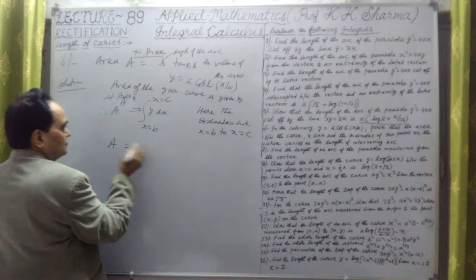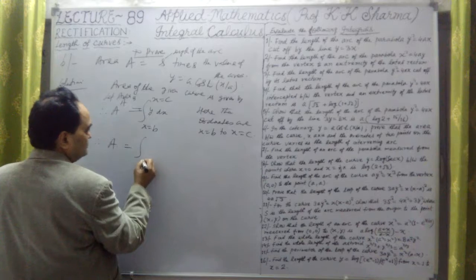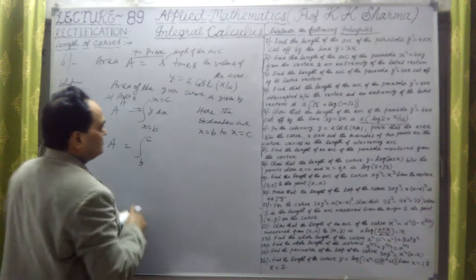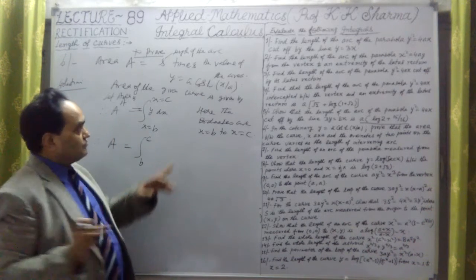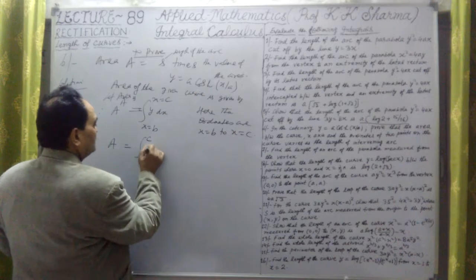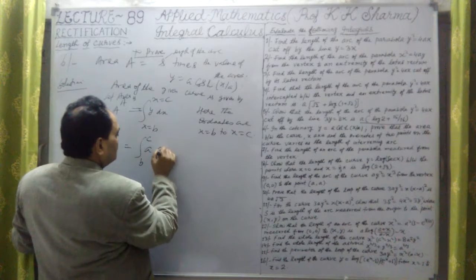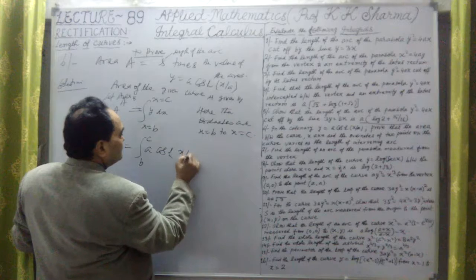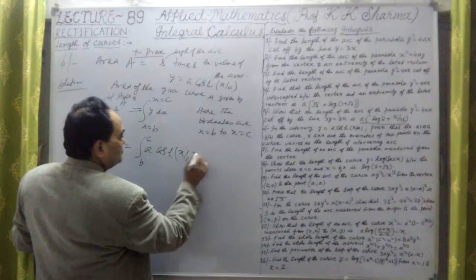Therefore A is equal to the integral from x equal to b to c, and y here is a cos hyperbolic x upon a into dx.